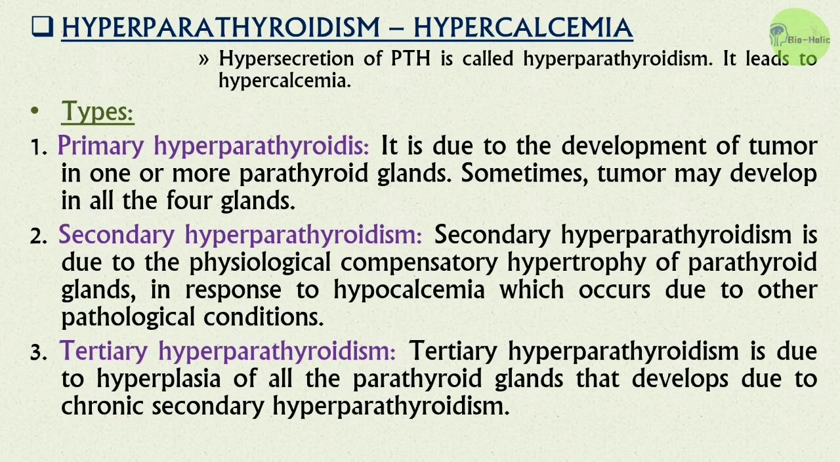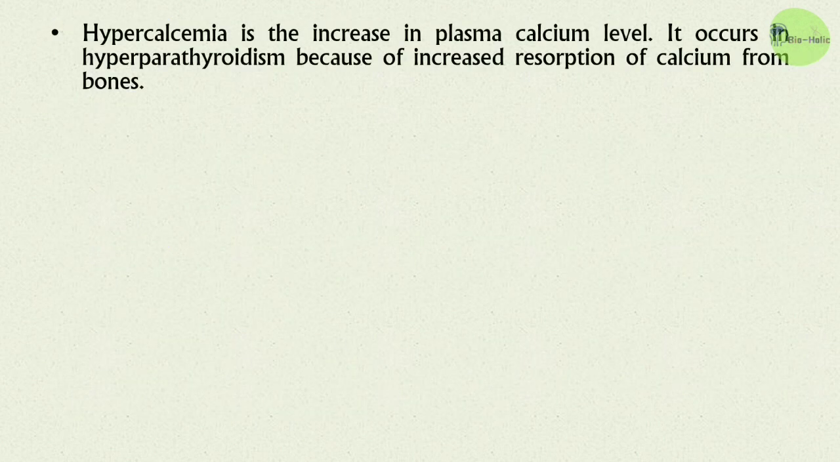Secondary hyperparathyroidism is due to the physiological compensatory hypertrophy of parathyroid glands in response to hypocalcemia, which occurs due to other pathological conditions. And lastly, the tertiary hyperparathyroidism. Tertiary hyperparathyroidism is due to hyperplasia of all the parathyroid glands that develops due to chronic secondary hyperparathyroidism. So hypercalcemia is the increase in plasma calcium level. It occurs in hyperparathyroidism because of increased resorption of calcium from bones.